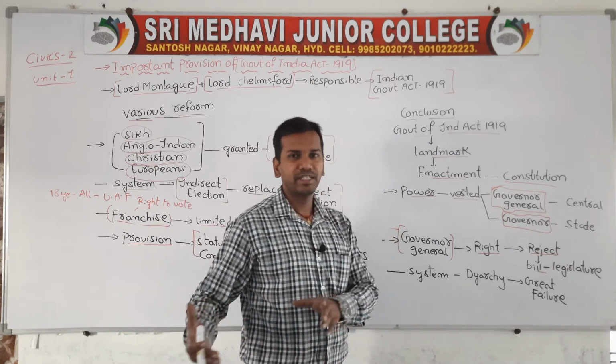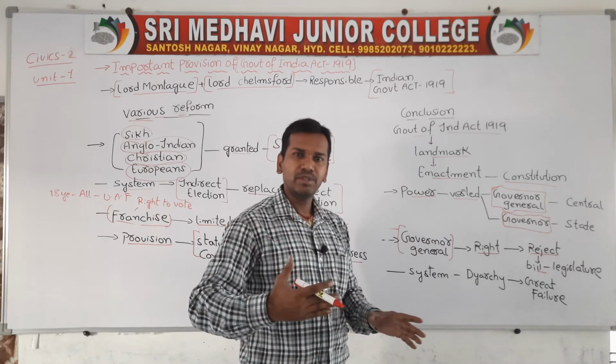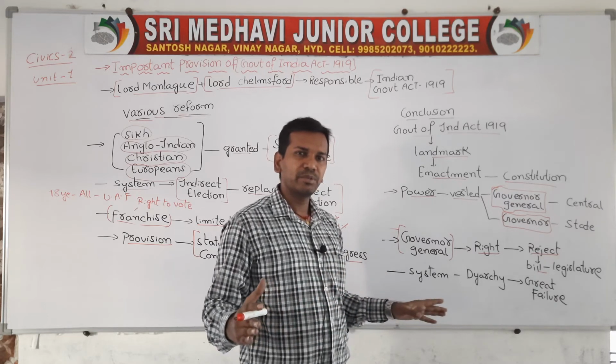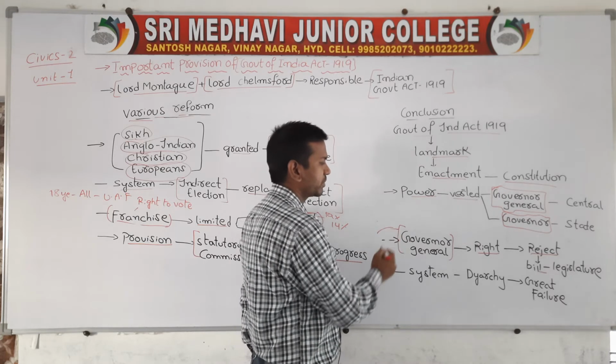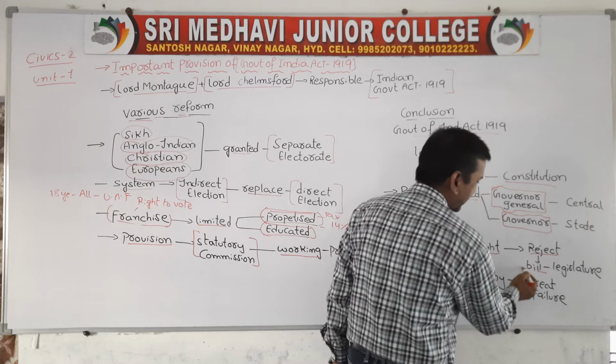Then what is the use of the legislature? If legislature members formulated any bill, and the Governor General wanted, he could veto or reject the bill. This is one thing which gave more power to the British. And the system which was implemented, the diarchy system, created failure.